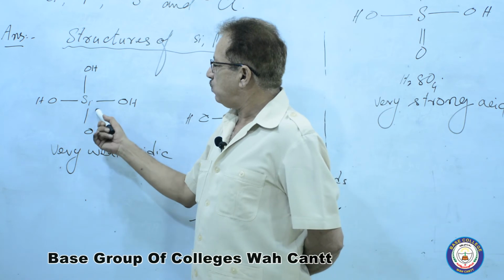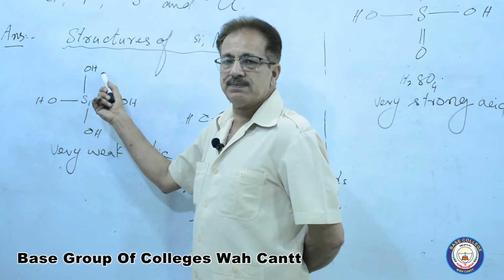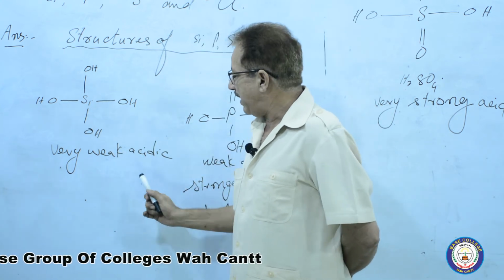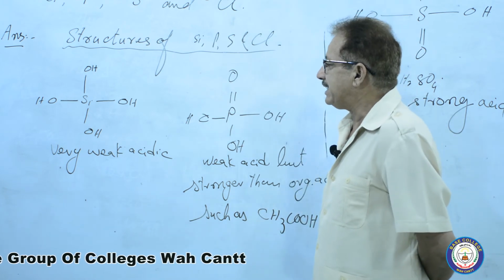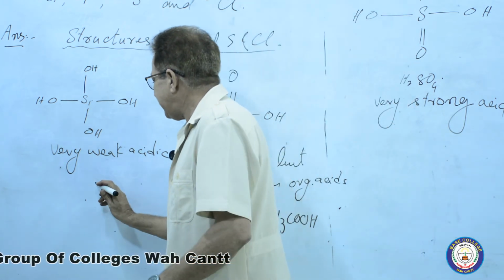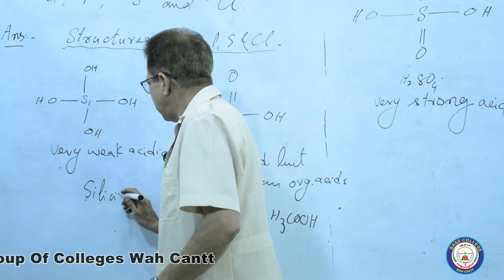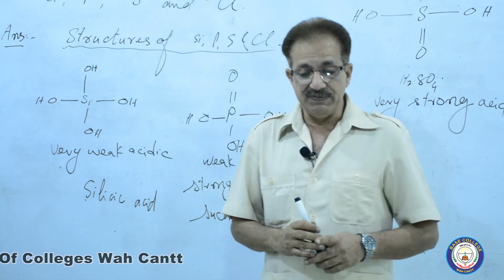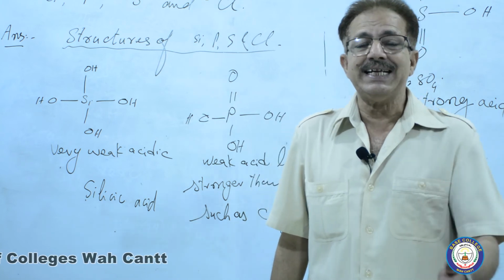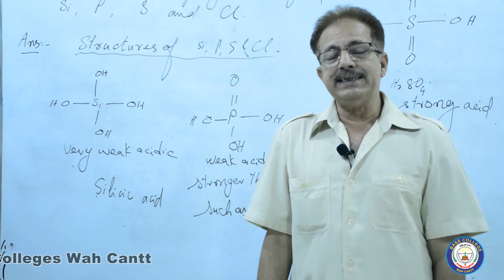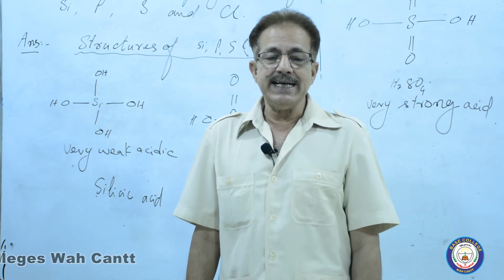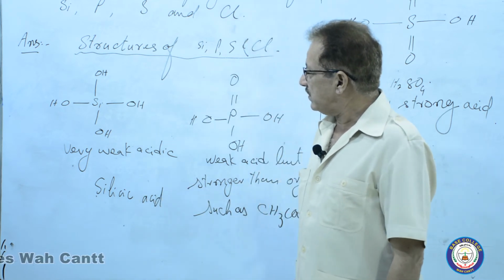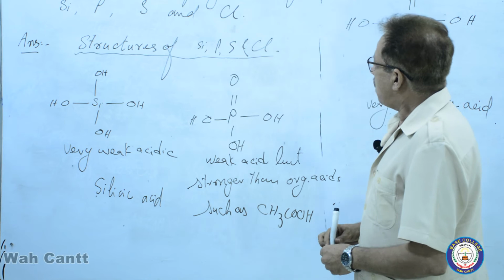I think it is better to say groups, not ions. 4 groups of OH are surrounding one silicon. This is a very weak acid. It is also named as silicic acid. And you have to remember a difference between silicic acid and salicylic acid. Salicylic acid is in fact benzoic acid containing 1 OH. That is an organic acid. And this one is silicic acid.